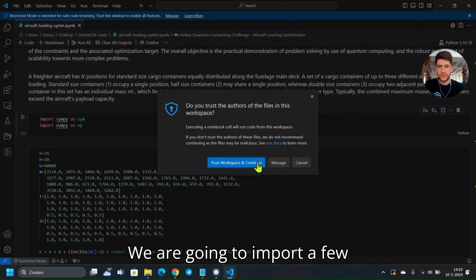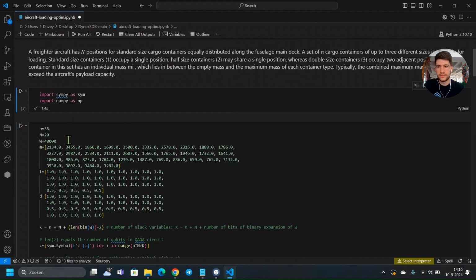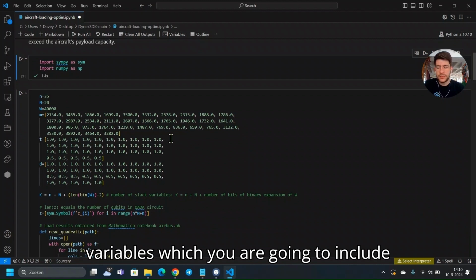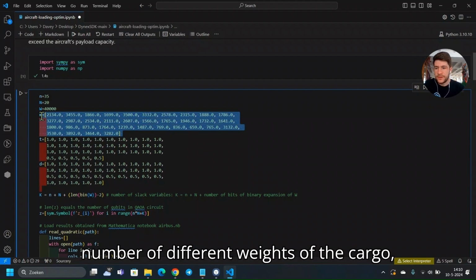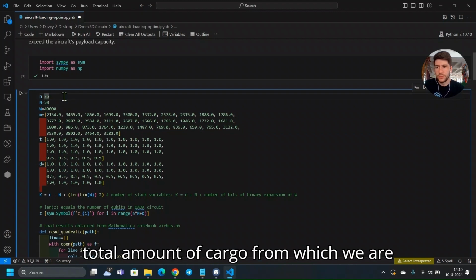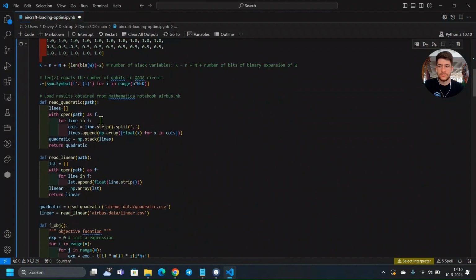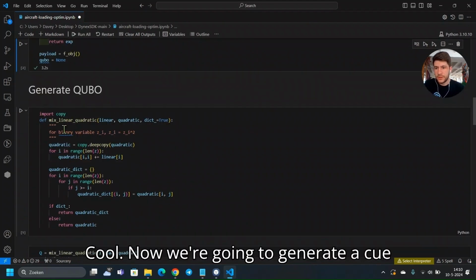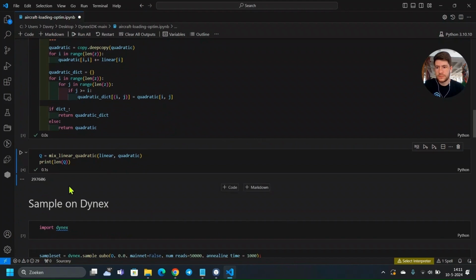We are going to import a few dependencies first. What's mentioned here are a number of variables which we are going to include in the computation, such as the maximum payload capacity of the aircraft, the number of different weights of the cargo, the available spaces, and the total amount of cargo, from which we are going to see which one is most optimal to take on board. Cool, now we are going to generate a QUBO formulation, which is done.